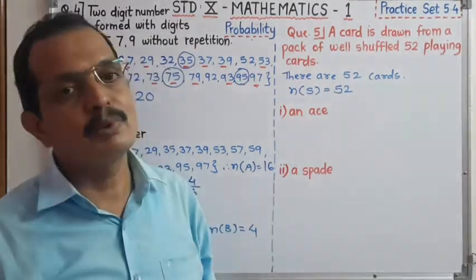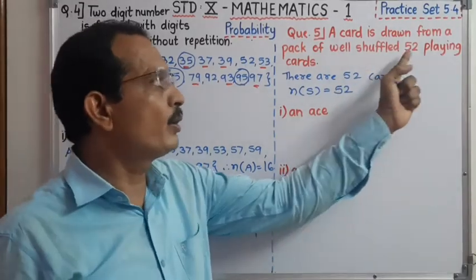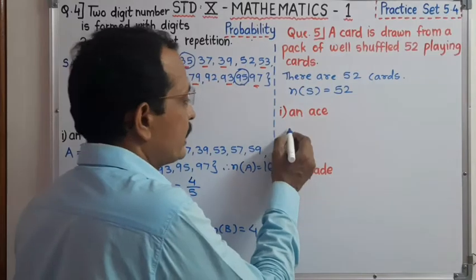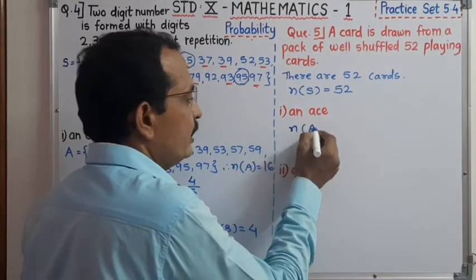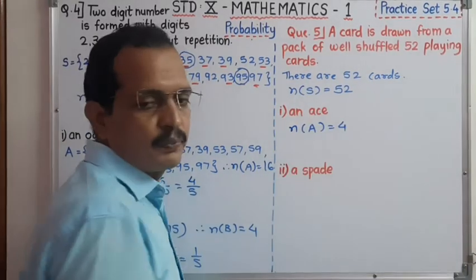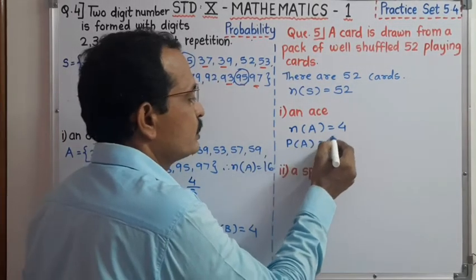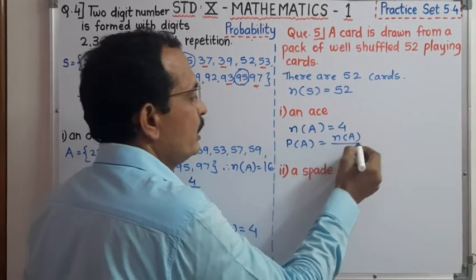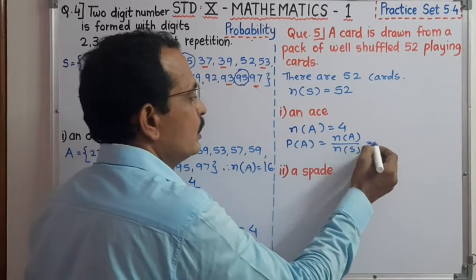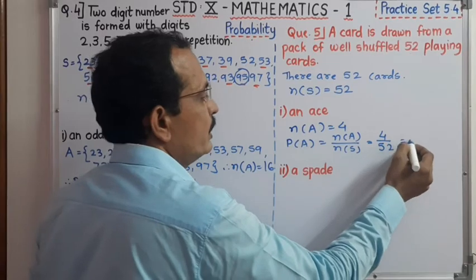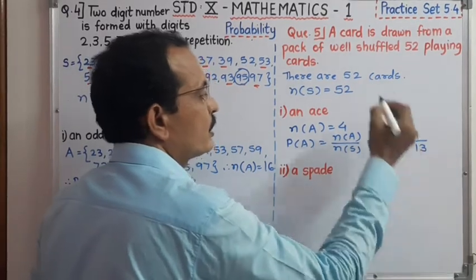I have already explained to you that in a well shuffled pack of 52 playing cards, there are 4 aces. Therefore, we can write number of A is equal to 4. And we have to write the probability for the event A is equal to number of A upon number of S. Number of A is 4 and S is 52. Dear student, if we simplify this, it is 1 upon 13.